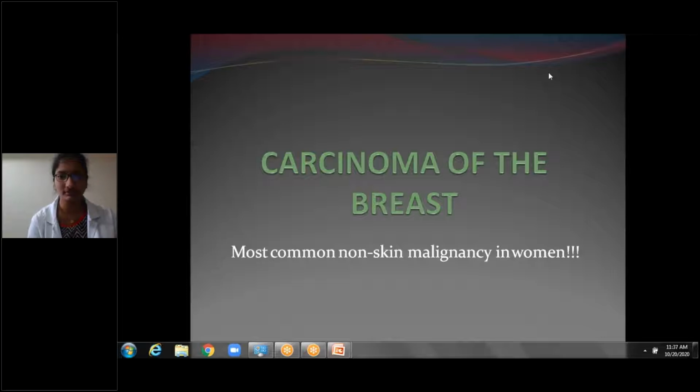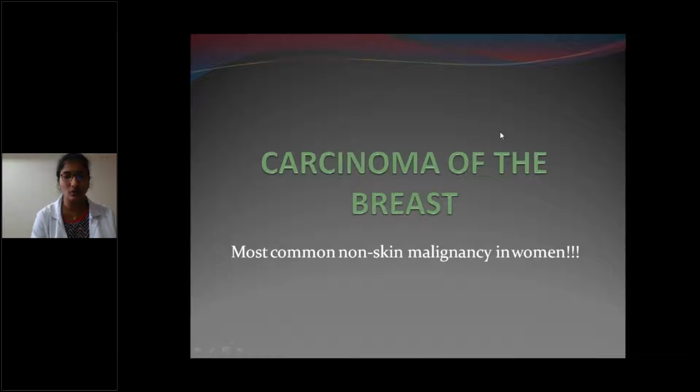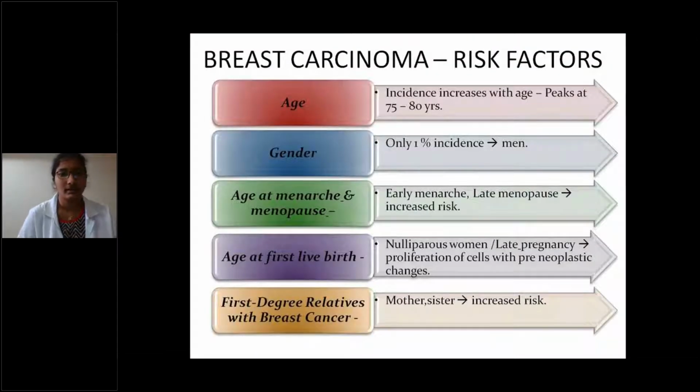Good morning, everyone. Today we'll discuss the practical about carcinoma of the breast. It is the most common non-skin malignancy in women. And coming to the incidence, it is nowadays the most common malignancy in women, and it is most common in